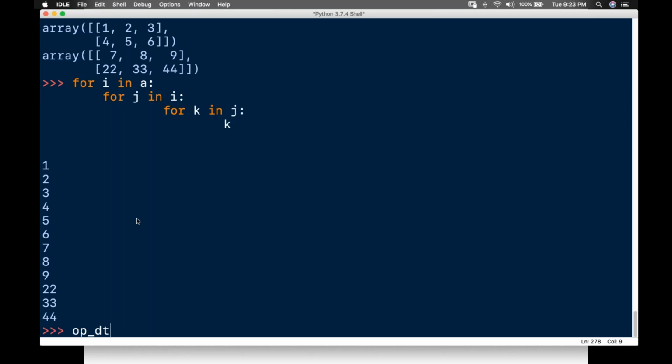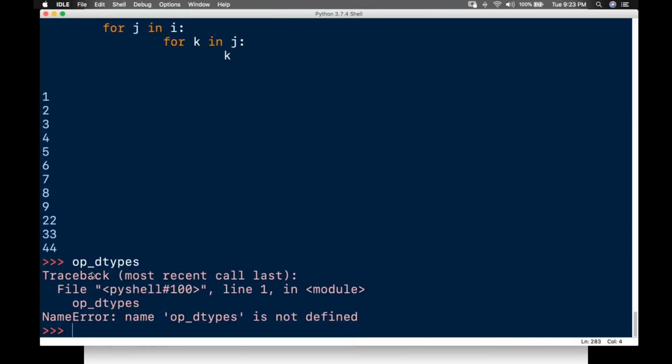Sorry, not data type guys, op_dtypes. Pass it the expected data type to change the data type of an element while iterating it.